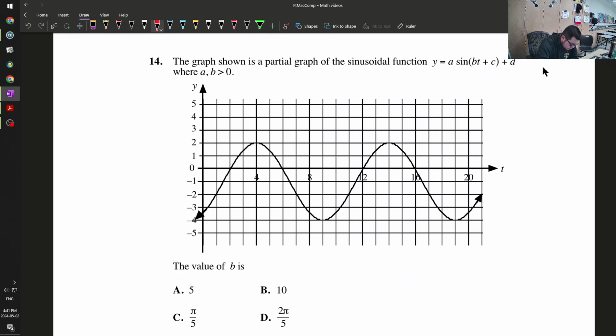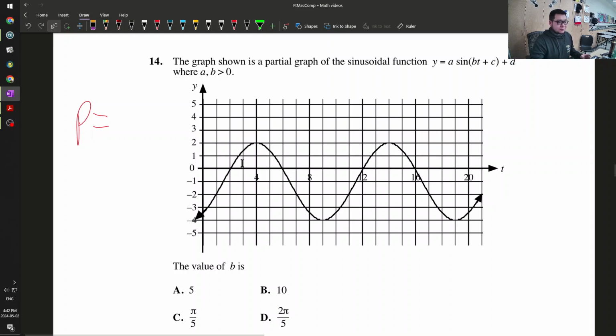Well, a new period is equal to, I think, B over 2 pi, or is it 2 pi over B? Alright, I'm a bit rusty on this.